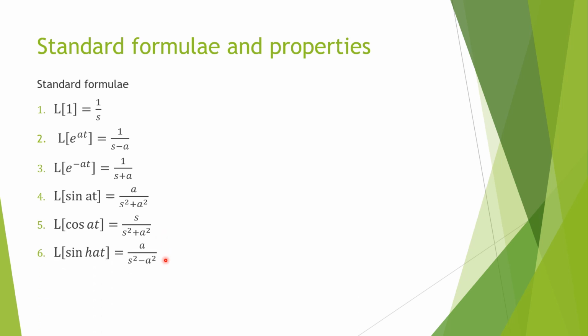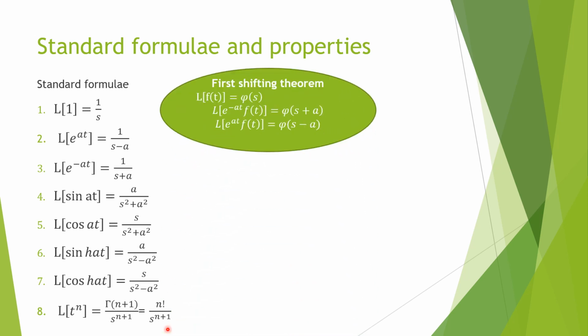Laplace transformation of sin hyperbolic at is a upon s square minus a square. Laplace transformation of cos hyperbolic at is s upon s square minus a square. And Laplace transformation of t raised to power n is n factorial divided by s raised to power n plus 1. First shifting theorem: Laplace transformation of function of t is phi of s, then Laplace transformation of